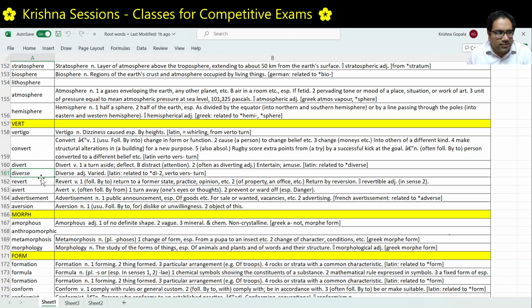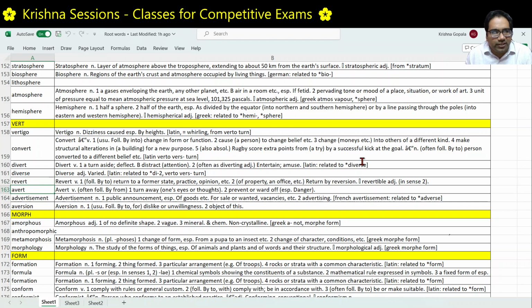Then revert. Re plus vert. Revert is to turn back. Revert also means to reply. Excellent openings. Kindly revert with your updated CV. We request you to kindly revert back if you have any other requirements. We can say that also. Revert means to turn back, or sometimes it can be used to recover consciousness or return to an original position.